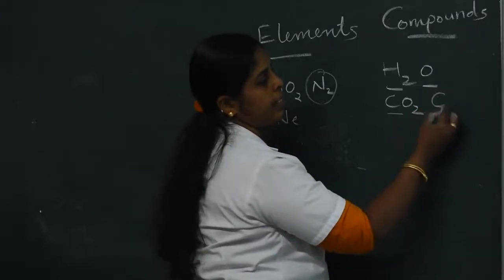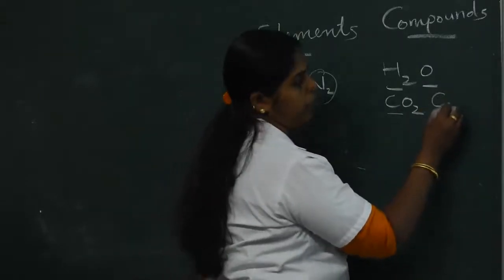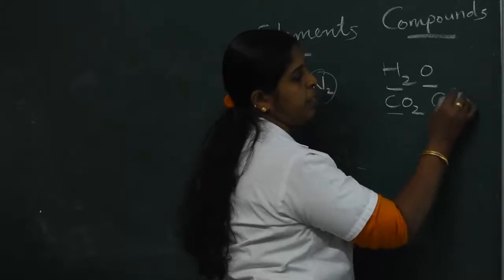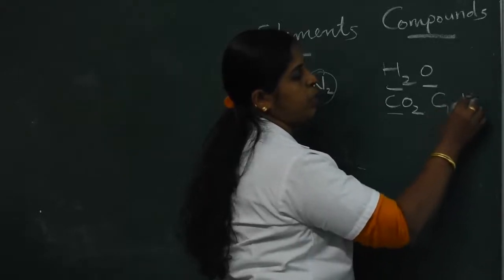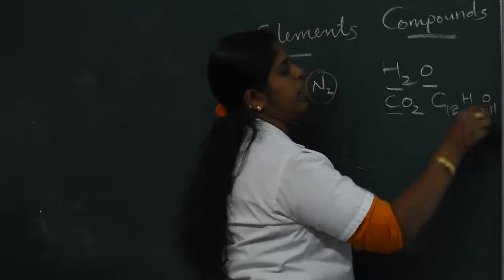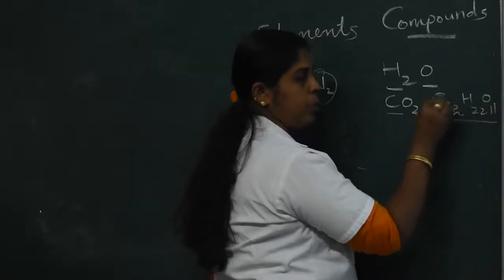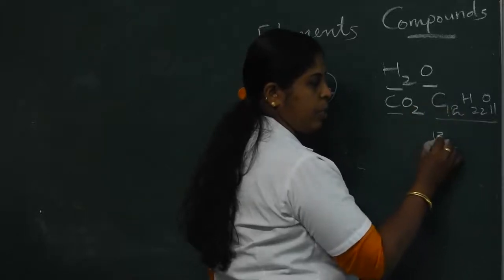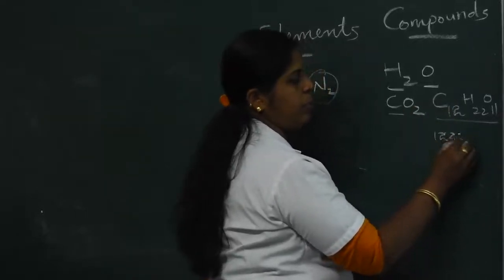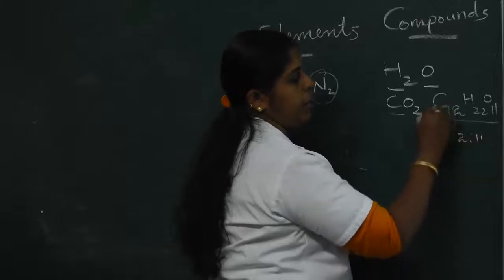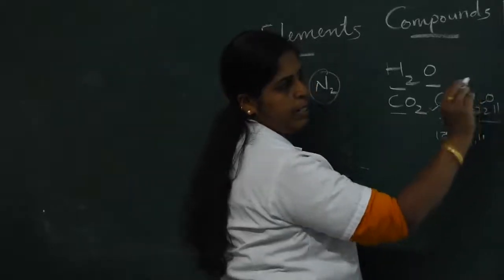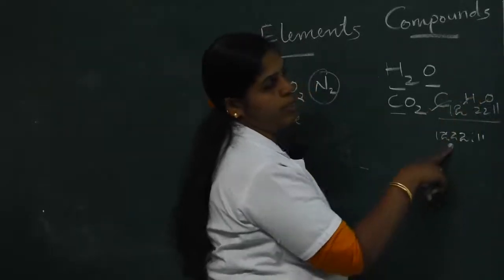Next we learned about sugar. The sugar formula is C12H22O11. That is sucrose, the cane sugar formula. Here, in this compound, the ratio is 12:22:11. Carbon is present, hydrogen is present and oxygen is also present in this compound.